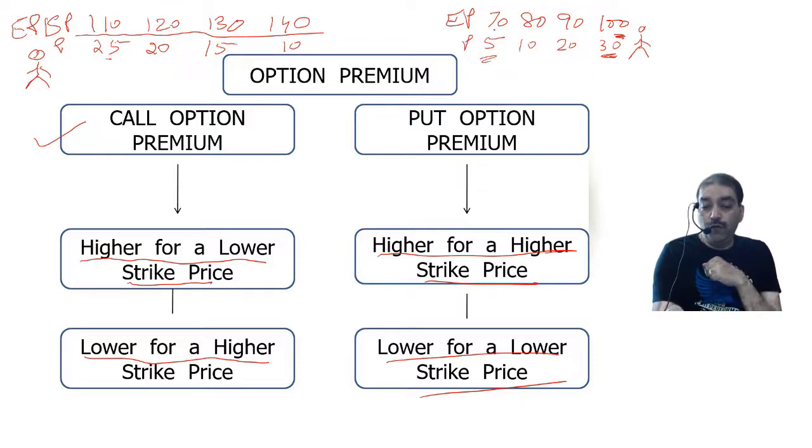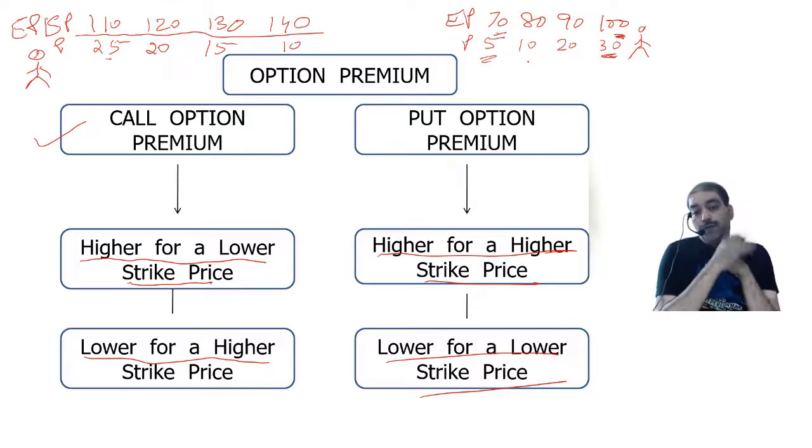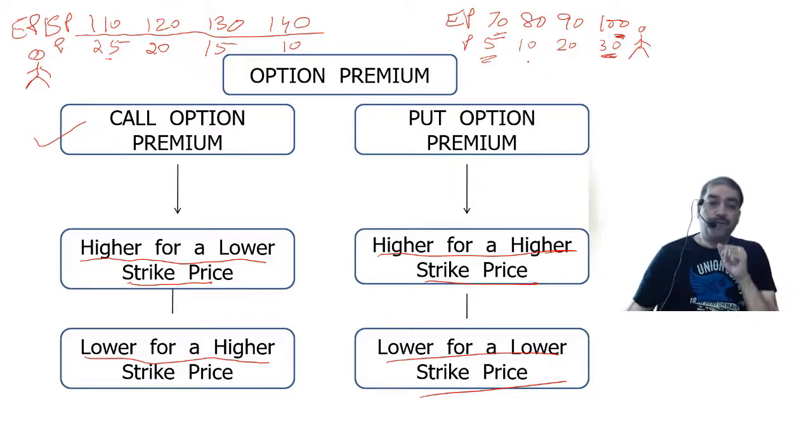Premium is very low for a low strike price because when the prices fall, first it will touch 100, it will not touch 70 first. First it will touch 100, then it will go down to 90, then it will go down to 80. Like that it will slip down. The possibility of reaching 70 is very remote. Probability is less, risk is less at 70. Risk is more at 100. So premium is more at 100. So higher for a higher strike price and lower for a lower strike price.